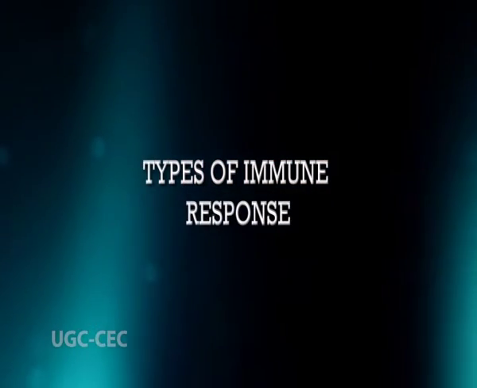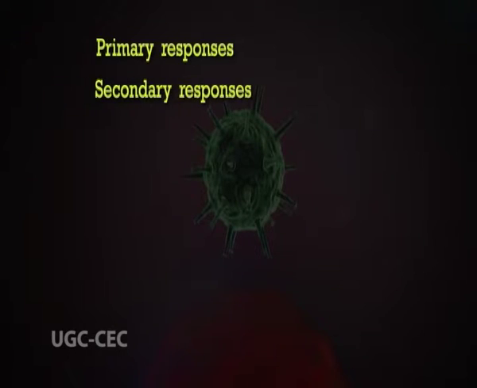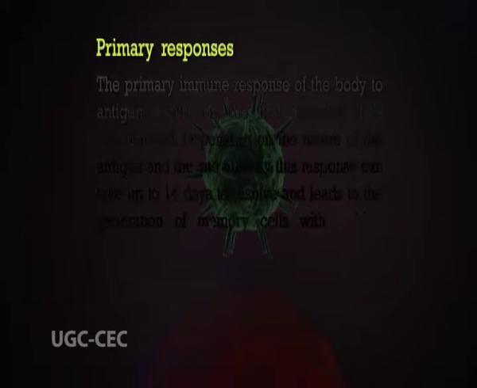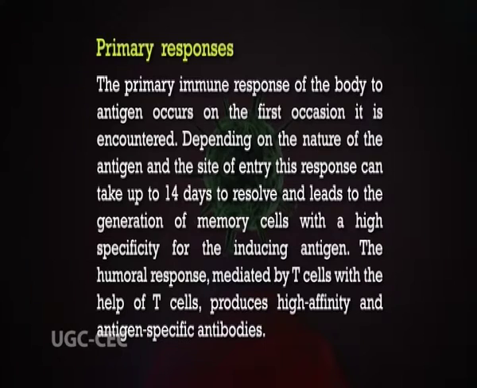Now coming to the types of immune response. Immune responses to antigens may be categorized as primary or secondary responses. The primary immune response of the body to an antigen occurs on the first occasion it is encountered. Depending on the nature of the antigen and the site of entry, this response can take up to 14 days to resolve and leads to the generation of memory cells with a high specificity for the inducing antigen.